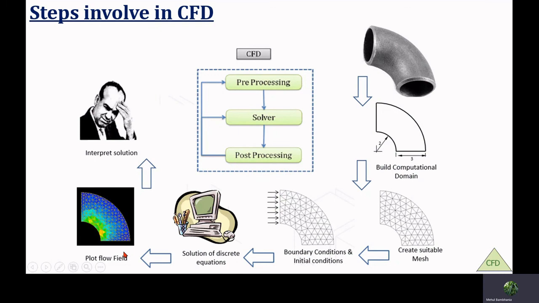Based on that information, you can retrieve the results of variables in the form of contours, plots or animation. Since the bunch of information calculated by the solver is so much, one has to decide the priority of the results, and that is what is referred to as the interpretation of results. So this is the way to solve any fluid flow problem in any kind of CFD software.